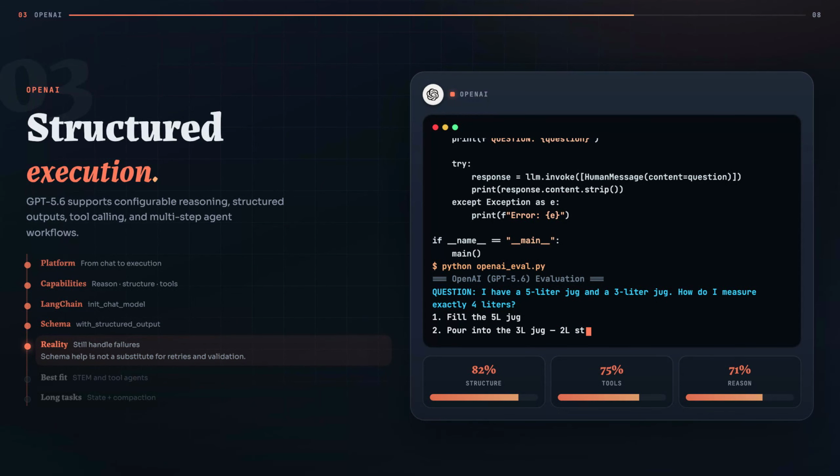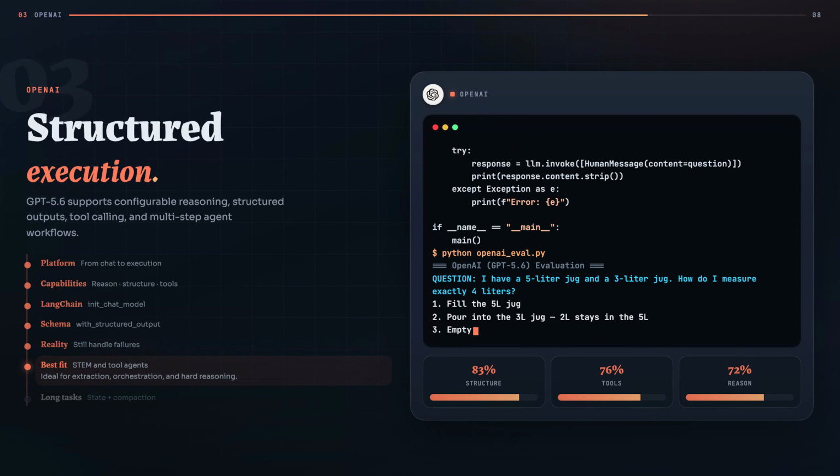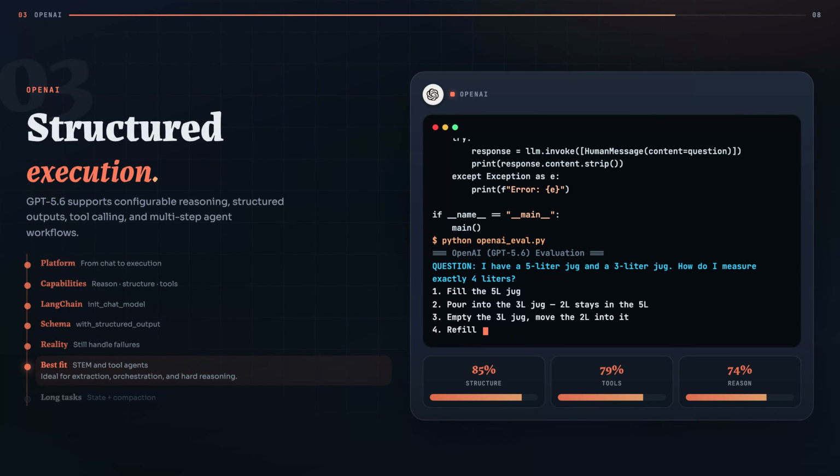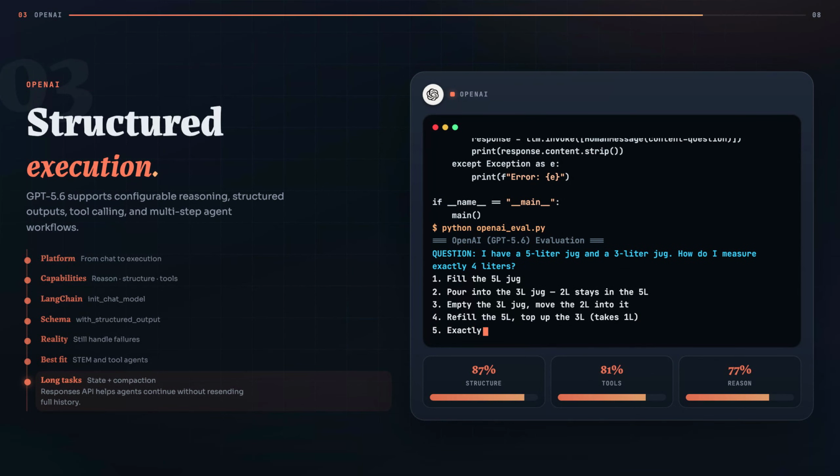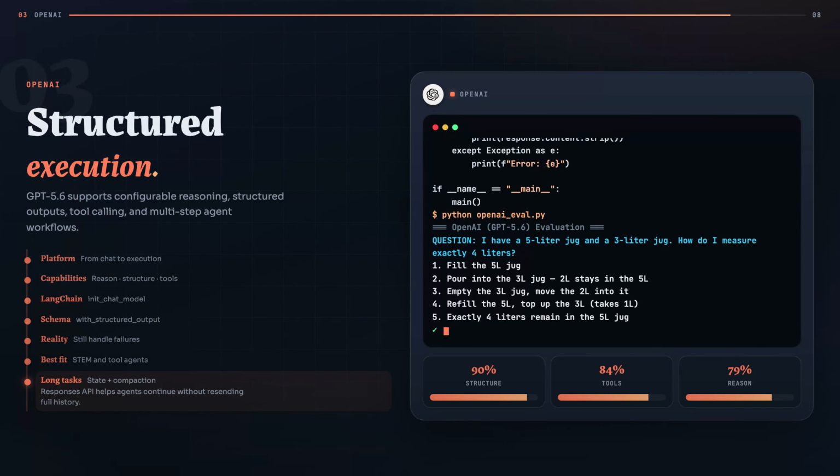OpenAI is particularly useful for STEM reasoning, structured extraction, tool-heavy agents, and workflows that require configurable reasoning effort. For long-running tasks, the Responses API also supports conversation state management and compaction, allowing agents to continue working without repeatedly sending the complete history.